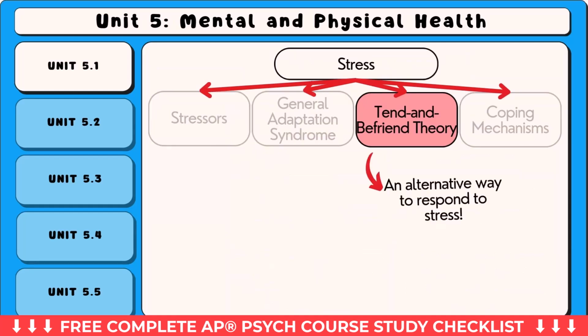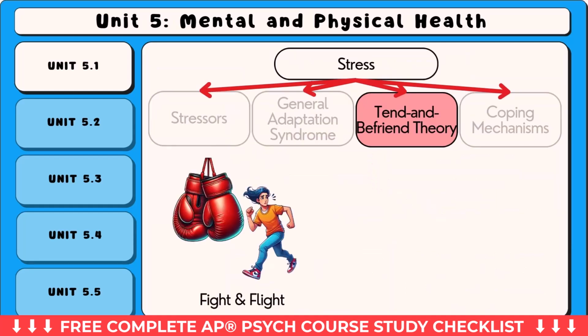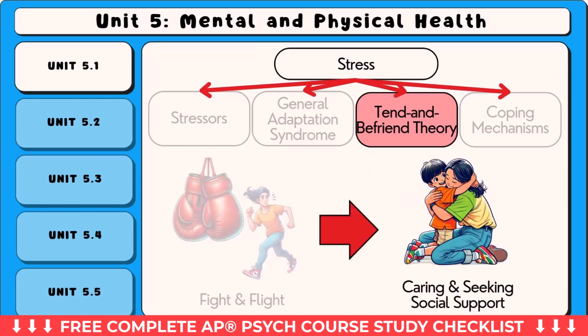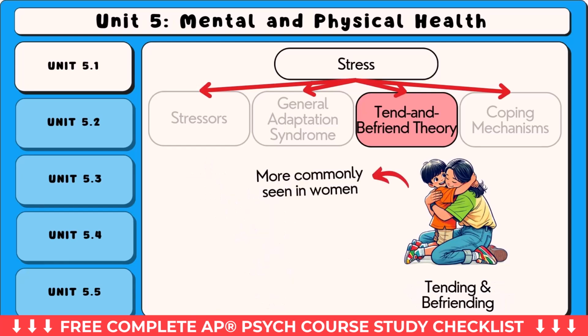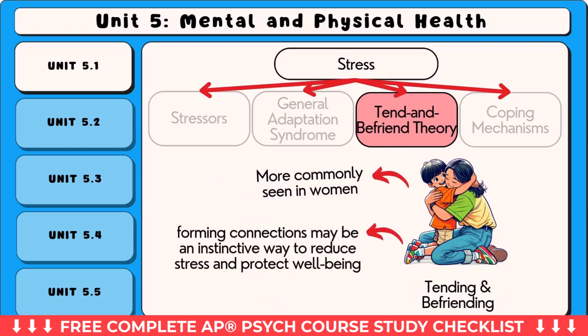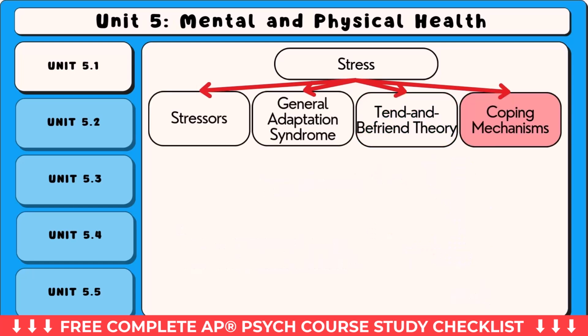This theory describes an alternative response to stress. Instead of fighting or fleeing, some people respond by caring for others and seeking social support. This coping pattern is called tending and befriending, and it's more commonly seen in women. It suggests that reaching out and forming connections may be an instinctive way to reduce stress and protect well-being, both for the individual and for those they care for.